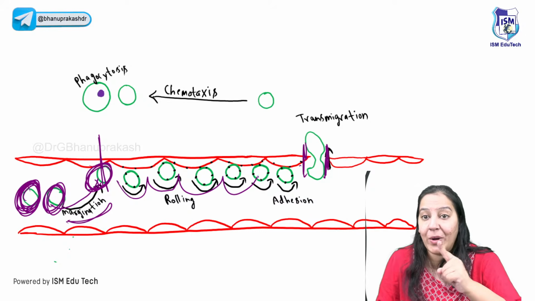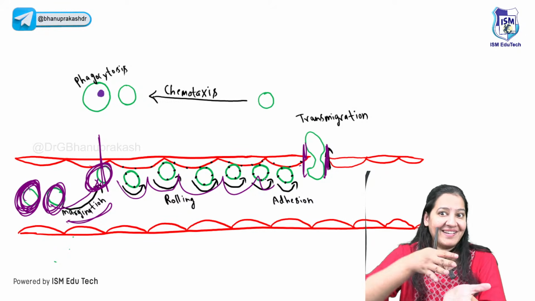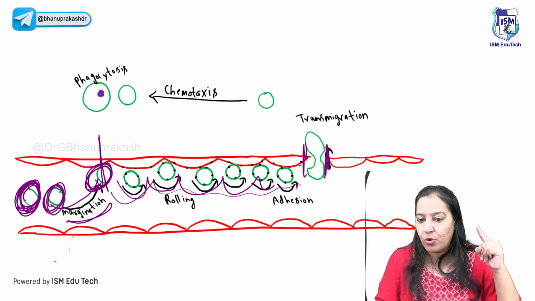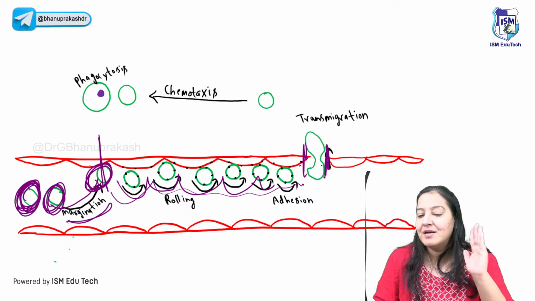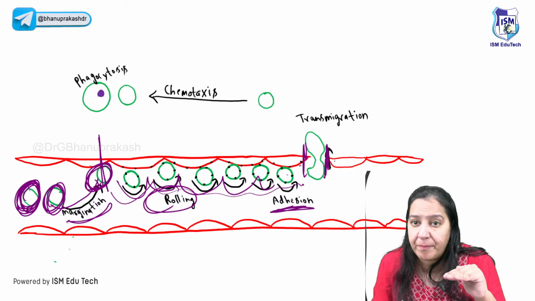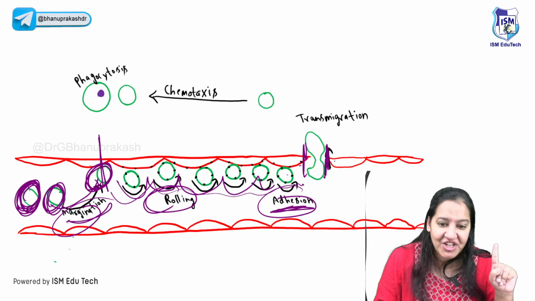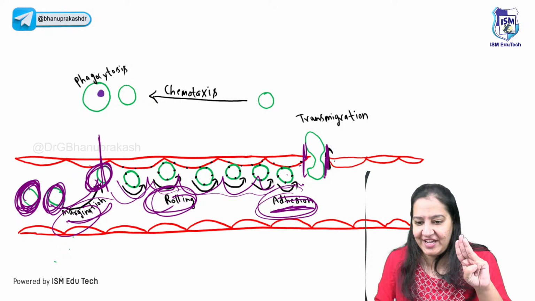The second step is rolling. The WBC will roll like a tire on a road. Just before the gap, it will stop rolling. So the third step is adhesion. So first is margination, then rolling, then adhesion.